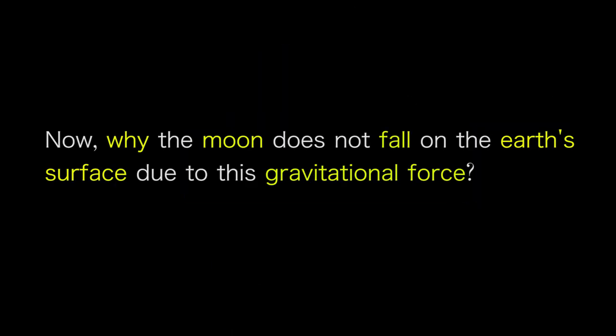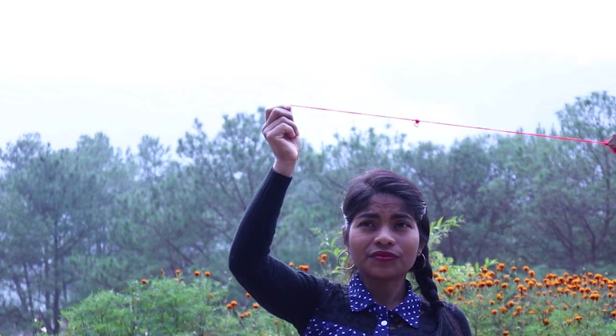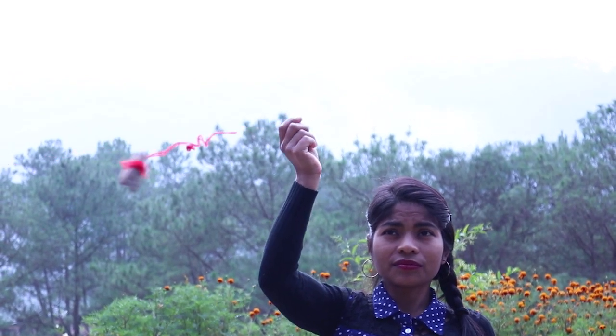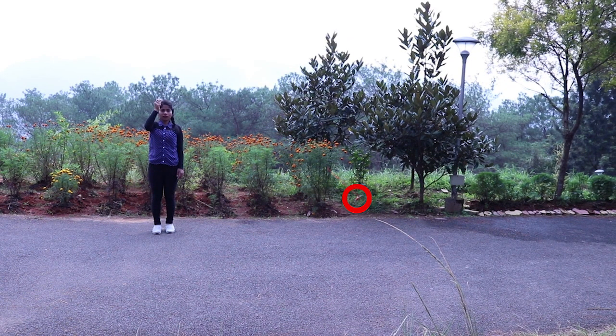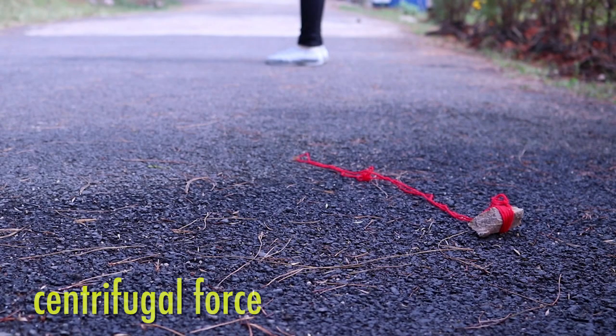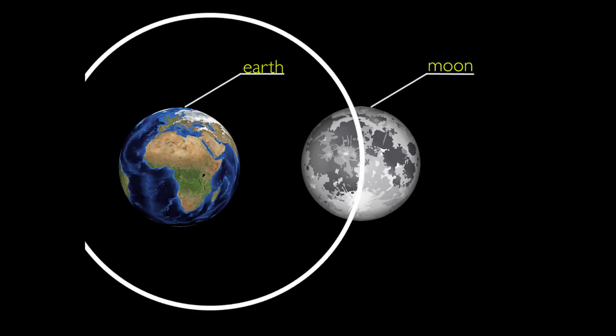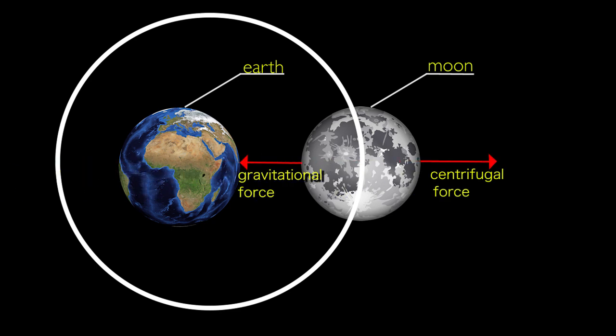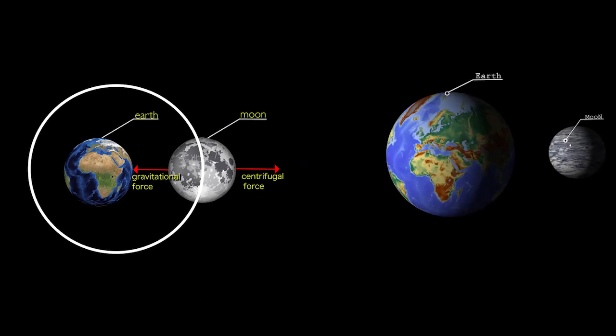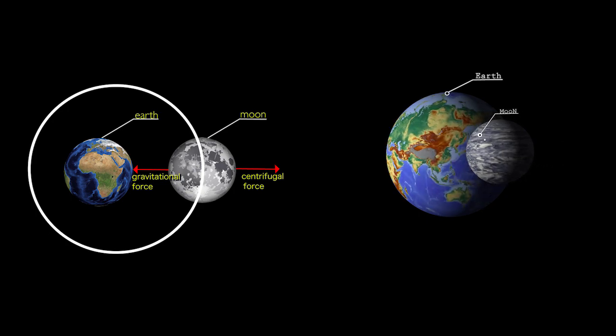Now, coming back to the question of why the moon does not fall on the earth's surface due to this gravitational force. A rotating object will have a force applied on it in the outward direction. This force is called the centrifugal force. In the case of the moon also, the centrifugal force is acting outwards, while the gravitational force is acting towards the earth. These two forces balance each other, which keeps the moon revolving around the earth in its orbit.